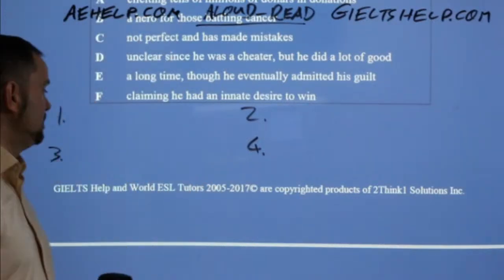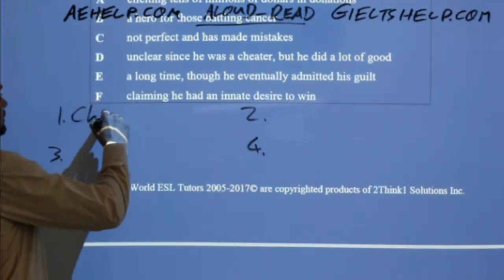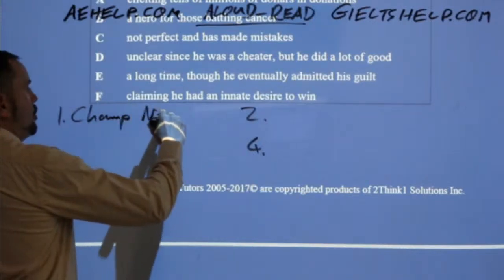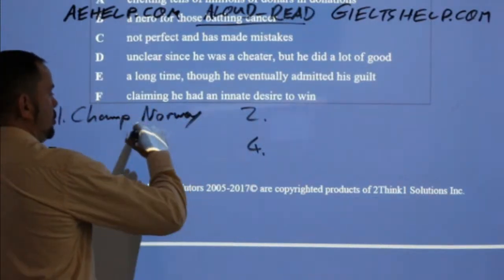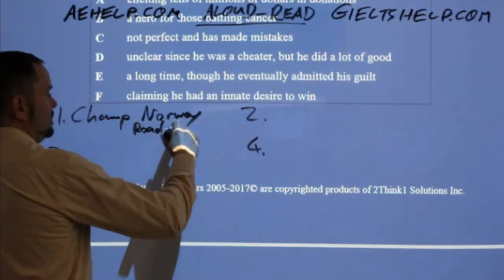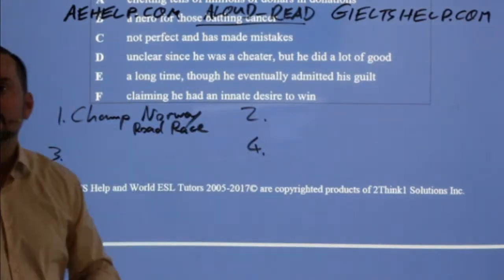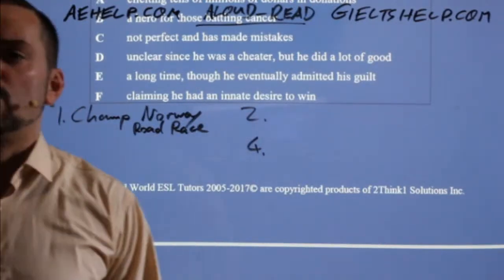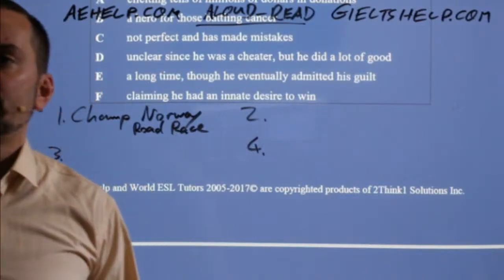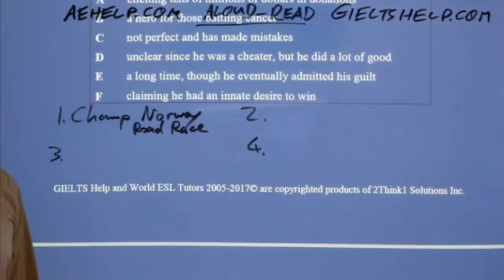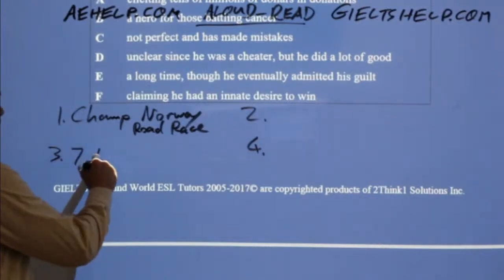Okay, Championships Norway, yeah. Norway road race, right? That was the Norway road race. Okay, so championship of the Norway road race. Okay, that was 1, yeah. Abhishek says France titles, okay, 7 Tour de France.